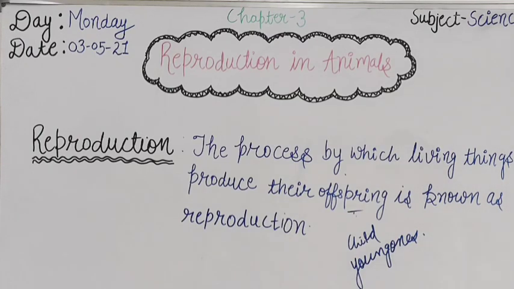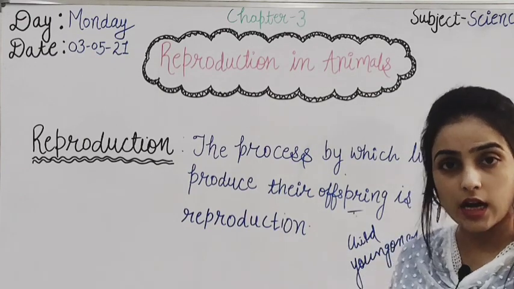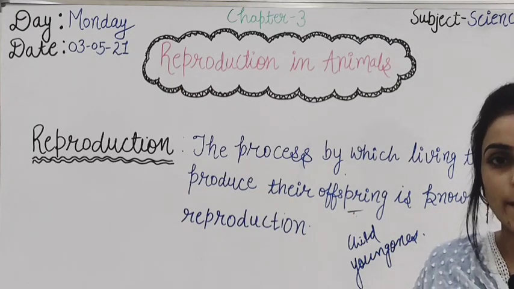So reproduction means the process by which living things, which can be animals or human beings as well, produce their offspring. Life would not have existed on the earth if living beings did not reproduce.